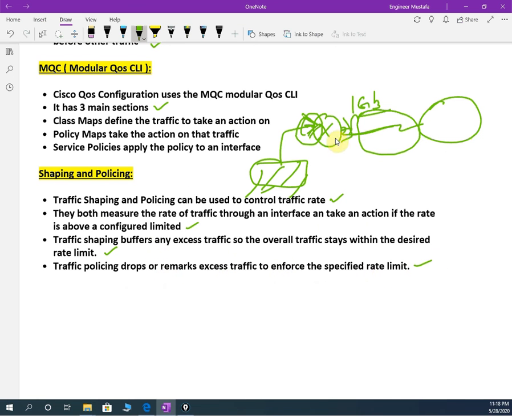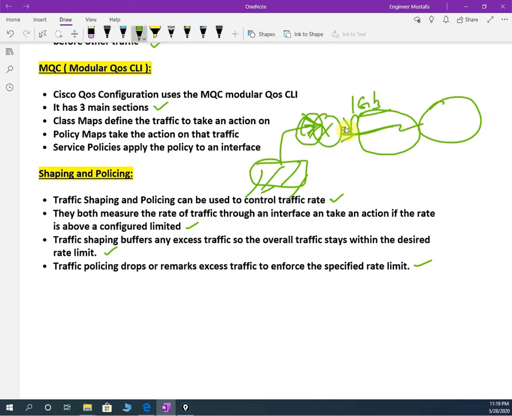So what I am saying is, shaping we will do, policing will be done by the ISP. Shaping is nothing but fixing some setting on the router interface, so we will not send more than what we purchase from our ISP. And the ISP configures policing, with which the ISP drops the traffic if we send more than what we buy.